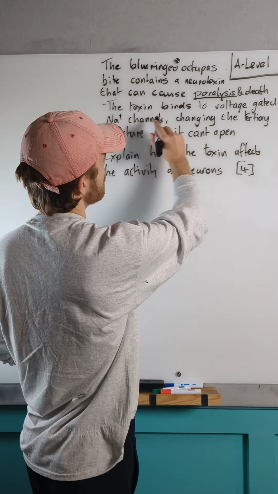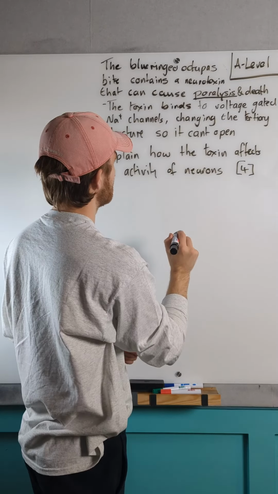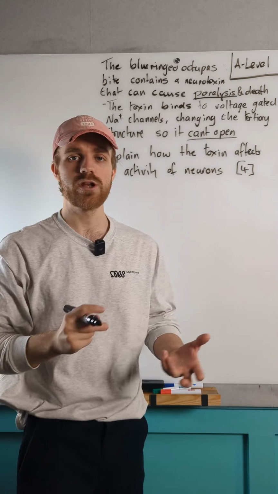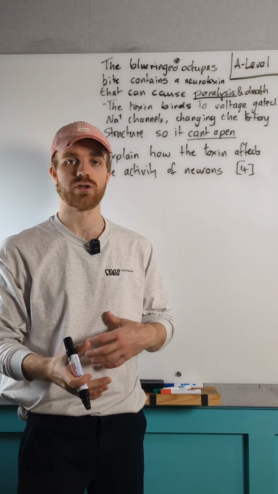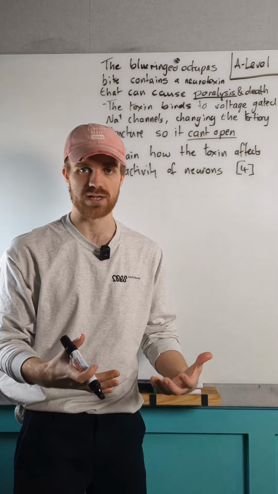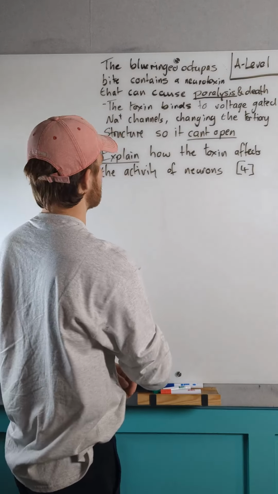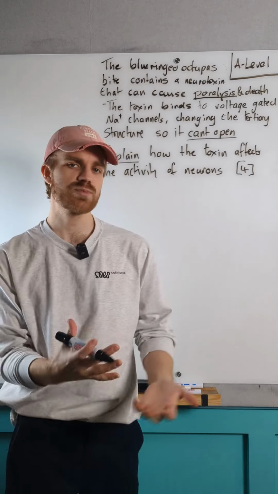And we are told that the toxin binds to the voltage-gated sodium channels, changes the tertiary structure so it can't open. And we know that when the voltage-gated sodium channel opens, that allows the influx of sodium ions into the neuron, depolarizing the membrane. And we are asked to explain how the toxin affects the activity of neurons for 4 marks. So let's break it down.